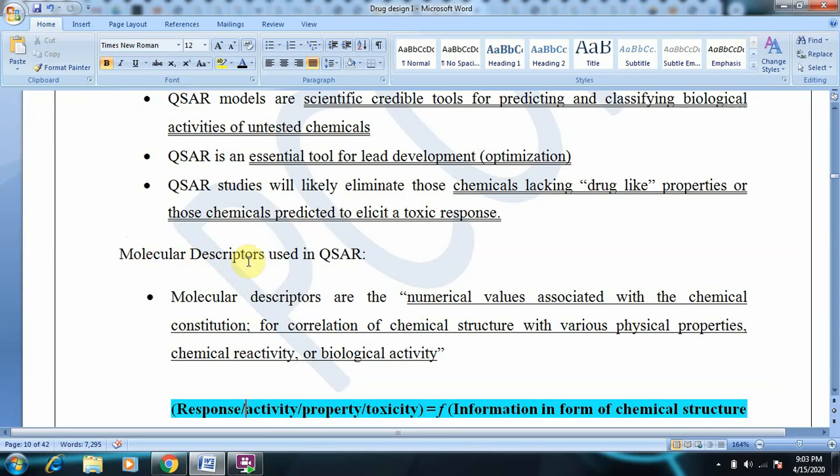Molecular descriptors are nothing but numerical values associated with chemical constitution for correlating chemical structure with various physical properties, chemical reactivity or biological activity.